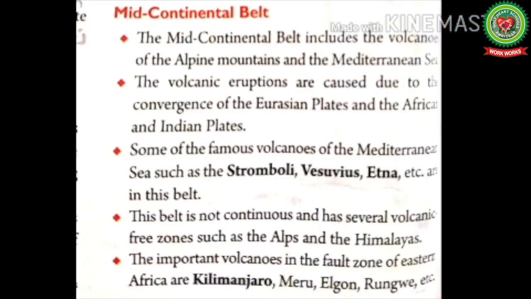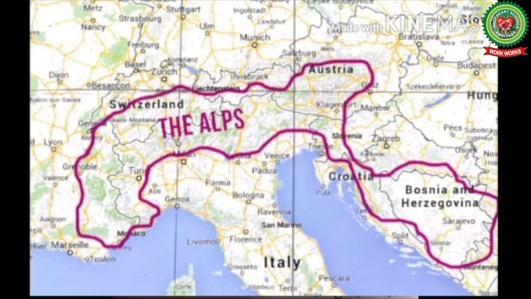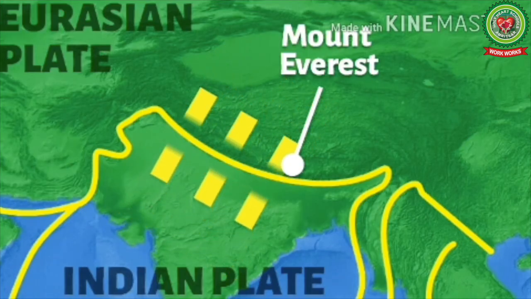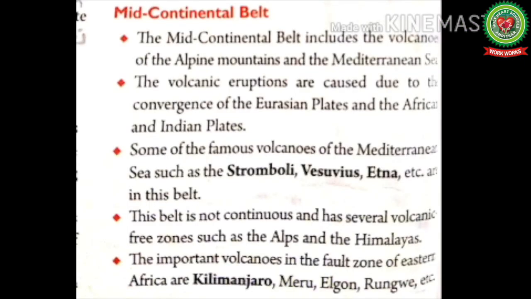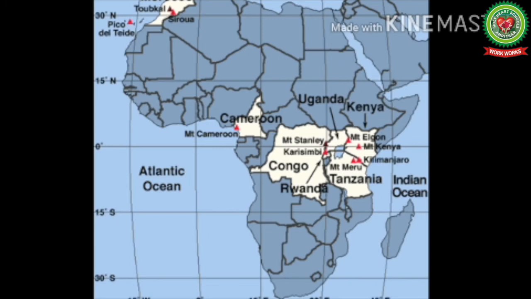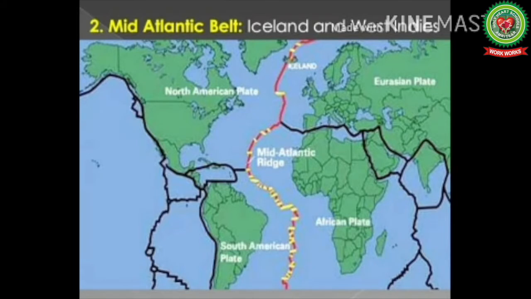This belt is not continuous and has several volcano-free zones such as Alps and the Himalayas, but these areas are prone to earthquakes. The important volcanoes in the fault zone, fault zone means the areas with the several fractures on the rocks of Eastern Africa, are Kilimanjaro, Meru, Elgon, Rugby, etc. Now next we are going to start up with the Mid-Atlantic Belt.